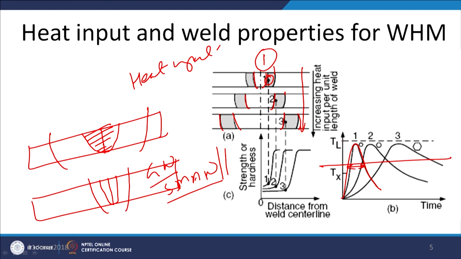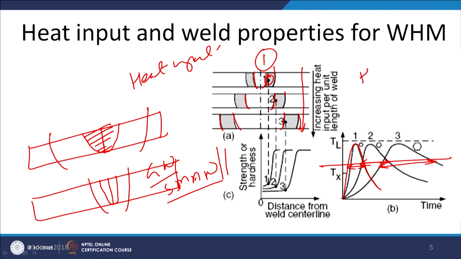is shorter for case 1 when the weld heat input is less, and the high temperature exposure increases with the increase of heat input, and in this case the high temperature exposure is maximum. So, when the heat input is high, the high temperature exposure above a given temperature will be high, and that will increase the grain growth.